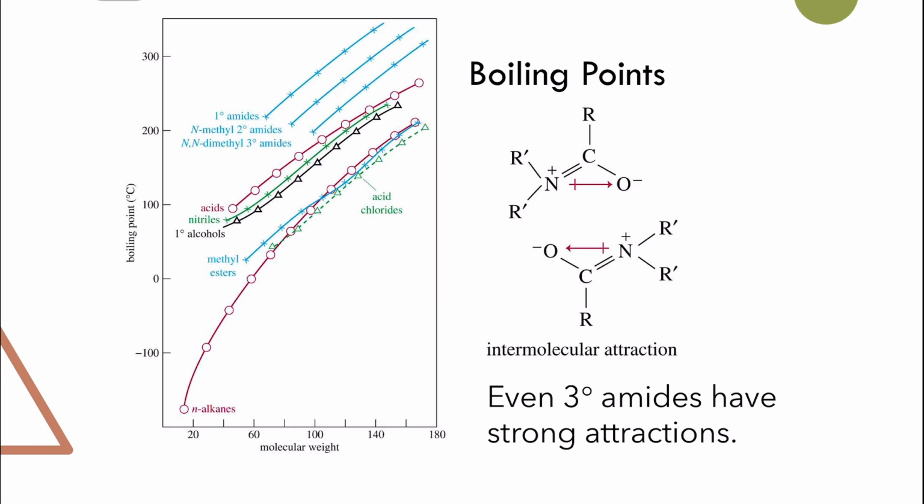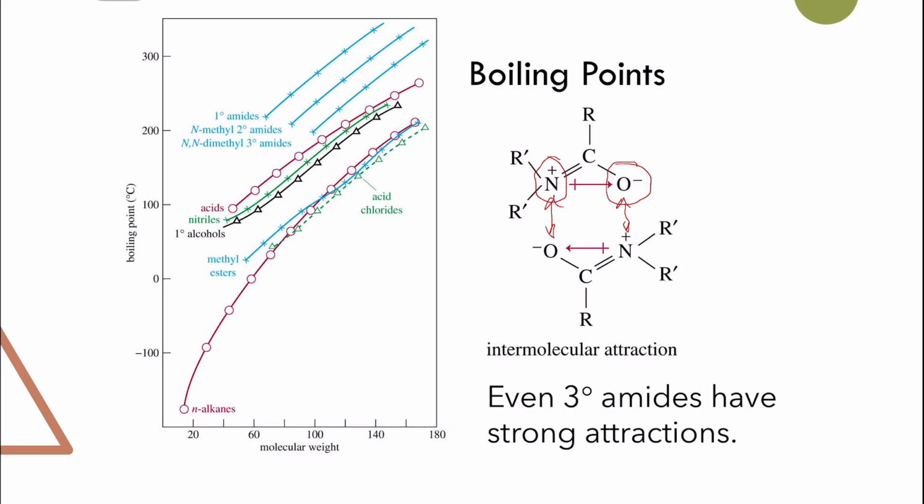This is because, as we said, the lone pair of electrons on the nitrogen of the amide will take part in resonance that will create a negative charge on the oxygen and a positive charge on the nitrogen. So the dipole moment here is very, very strong compared to the other ones which have only a partial charge. So there's a strong electrostatic interaction between these bonds for different amides.